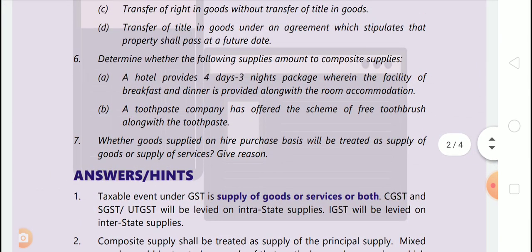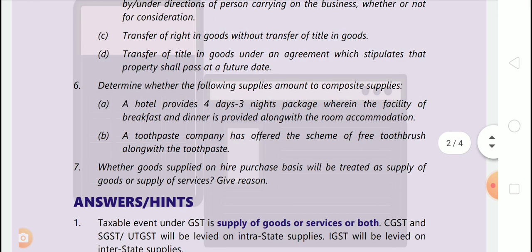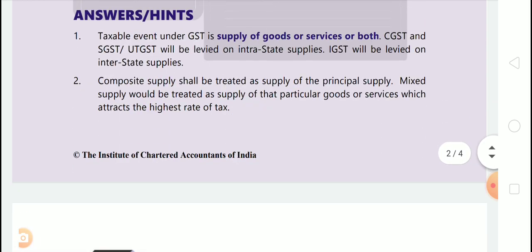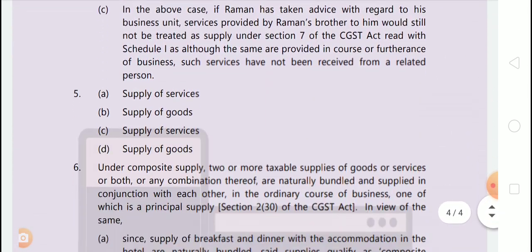Question number 6 is determine whether the following supplies amount to composite supplies. So just now we had revised about composite and mixed supply. Now I guess it would be easy for you all to answer this question. So 6A is a hotel provides 4 days 3 nights package wherein the facility of breakfast and dinner is provided along with room accommodation. So breakfast and dinner is naturally bundled with room accommodation. Now let's see the answer.